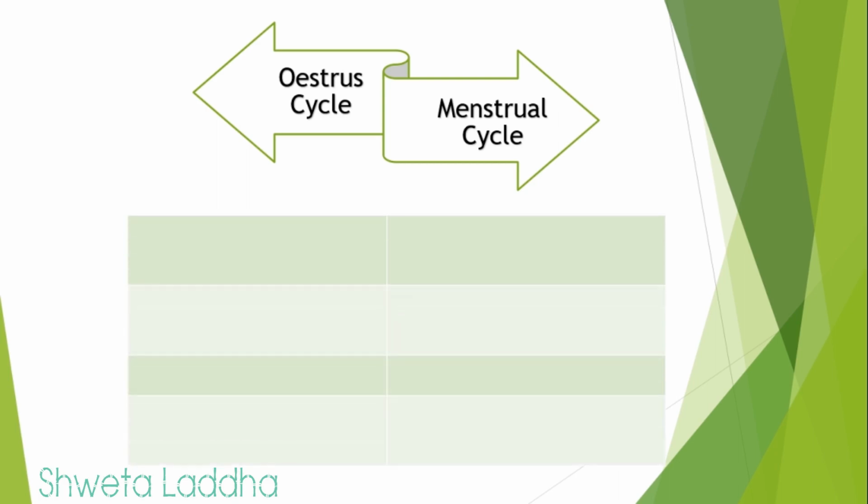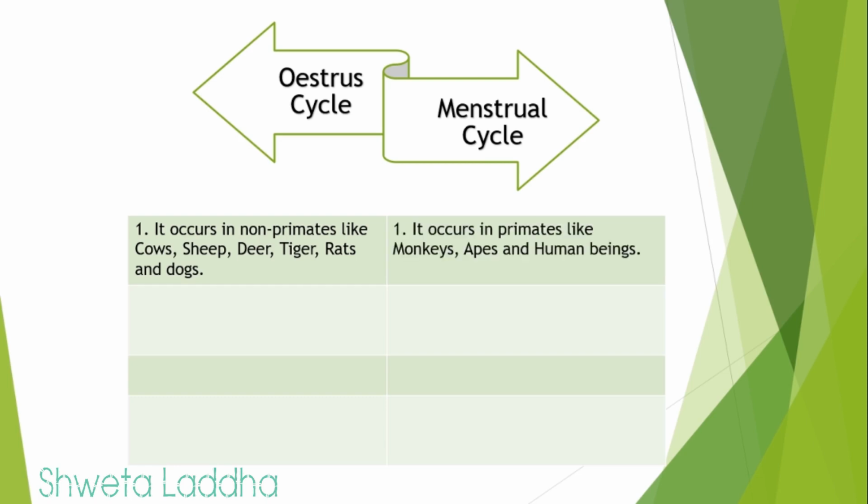So if we see estrous cycle, it occurs in non-primates like cows, sheep, tiger, rats, dogs. Whereas menstrual cycle occurs in primates like monkeys, apes and human beings. The broken endometrium is reabsorbed in estrous cycle, whereas the broken endometrium along with the blood is thrown outside the body in a cyclic period.